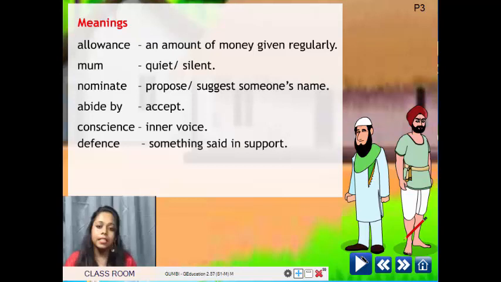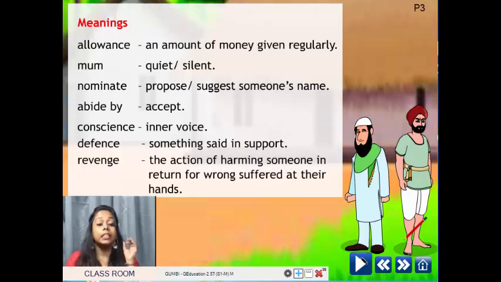Defense. Defense means something said in support. Something said in your support. Okay? Revenge. Revenge means the action of harming someone in return for wrong suffered at their hands.